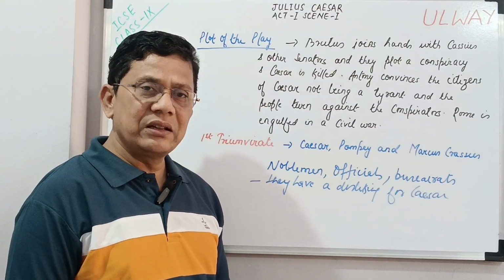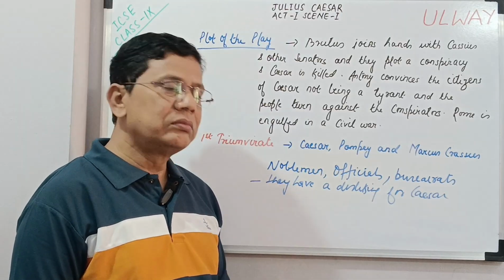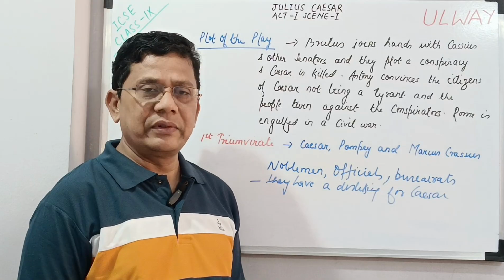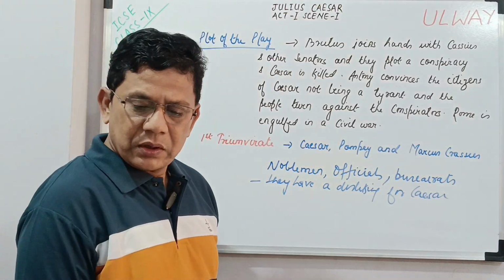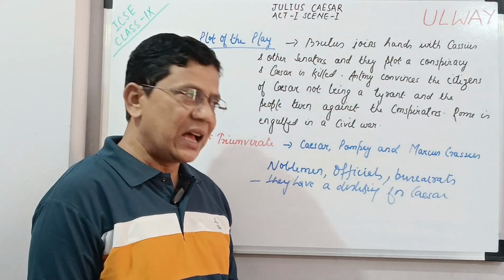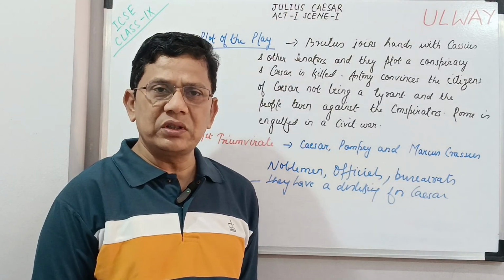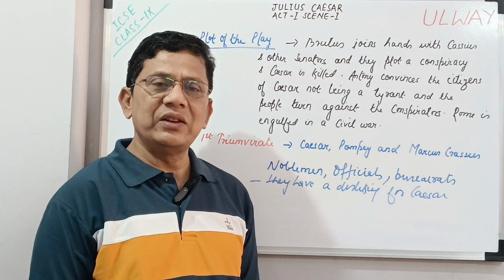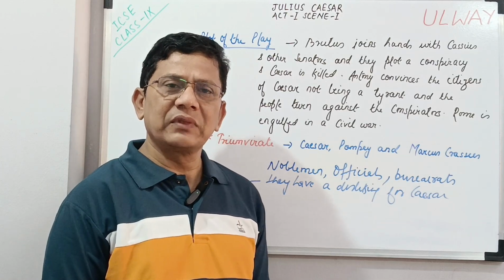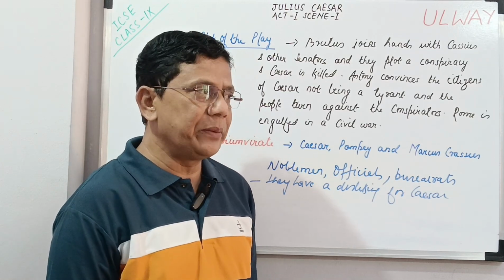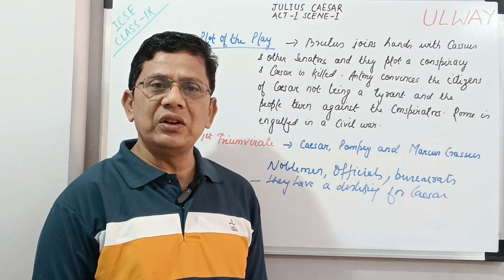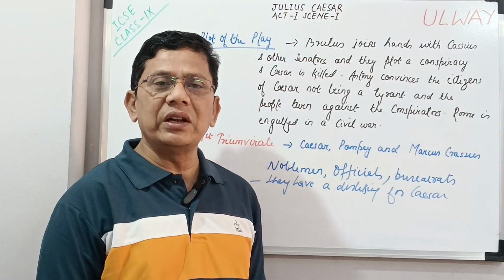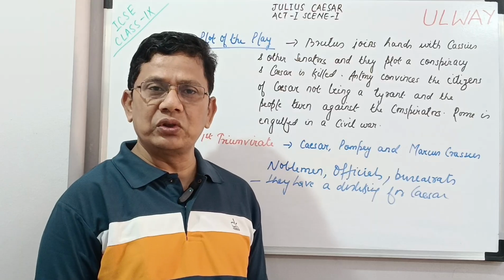Why were the people not wearing their work clothes? Because they were celebrating Caesar's return after defeating Pompey. So Flavius asks a common citizen what his trade was, what his profession was, and he replied that he was a carpenter. So Marullus asks where was his leather apron and ruler, and why had he put his best clothes on.